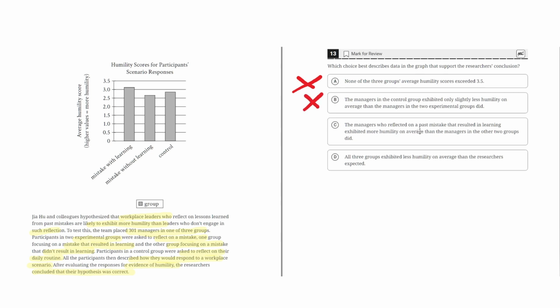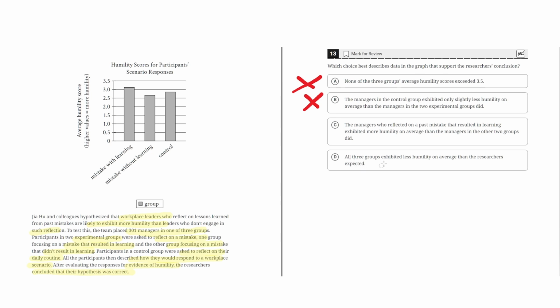C. The managers who reflected on a past mistake that resulted in learning exhibited more humility on average than the managers in the other two groups did. This seems to be the correct answer because this properly reflects the graph and supports the researcher's conclusion. Choice C highlights how those that reflected on a mistake with learning exhibited more humility on average than the other two groups did, the ones without learning and the control group. And this supports the conclusion that workplace leaders who reflected on lessons learned from past mistakes are likely to exhibit more humility than leaders who don't engage in such reflection. Therefore, C seems to be the correct answer.